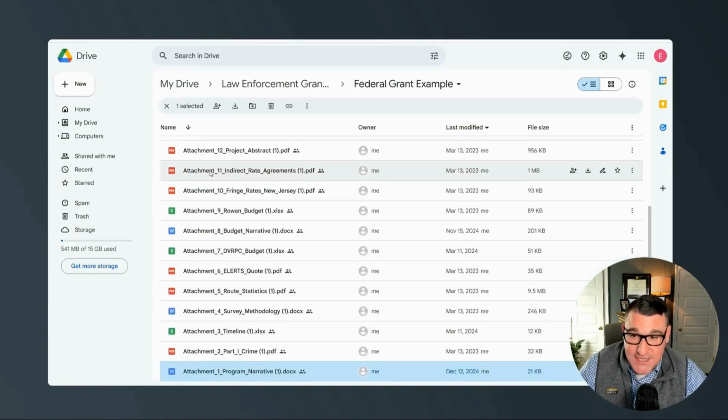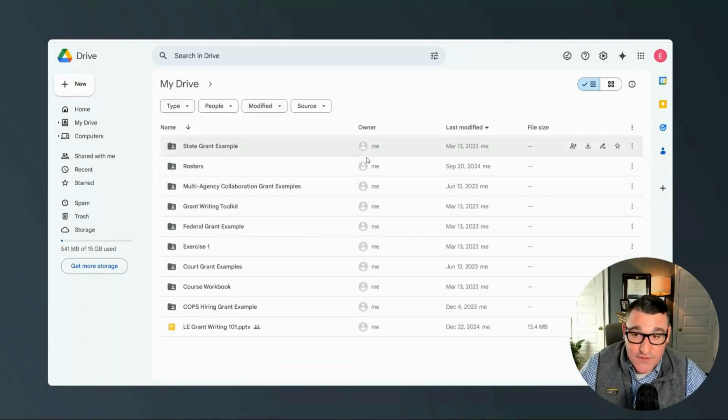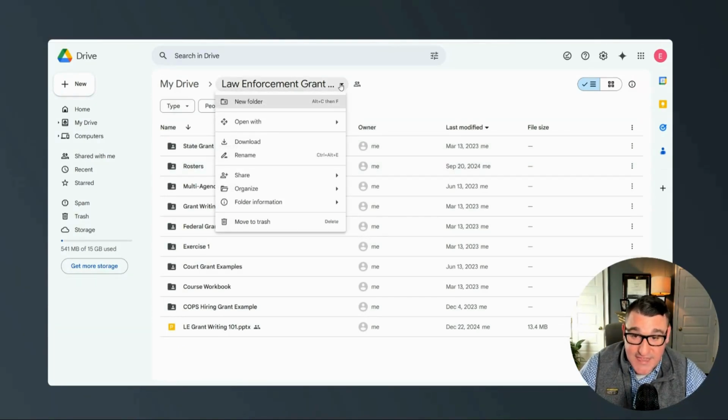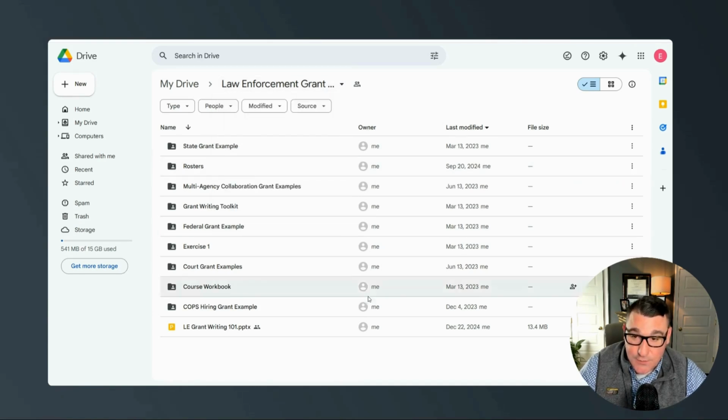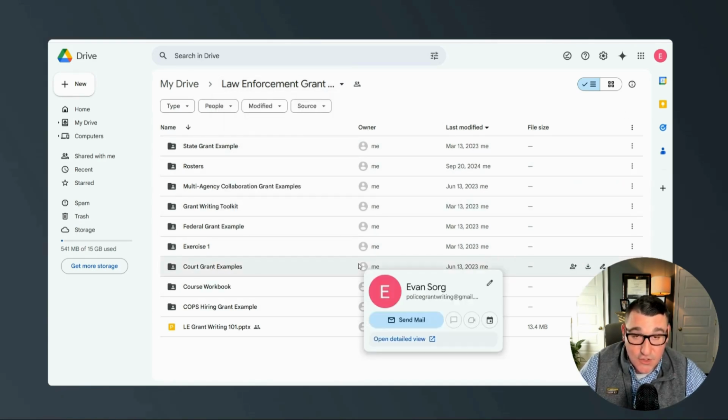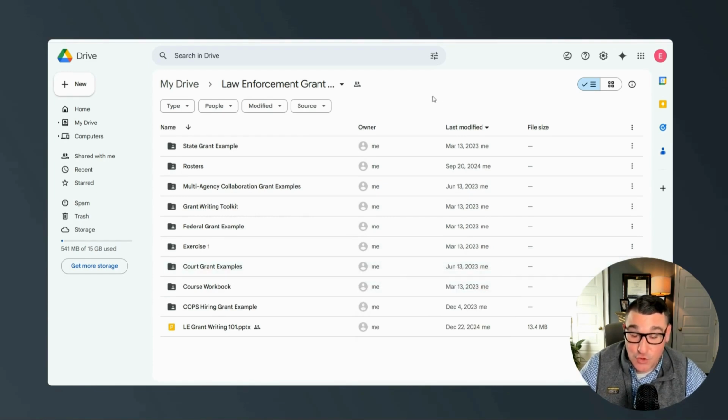My suggestion is that you download the entire folder, and how you can do that is if you click this little down arrow here and you click download. This entire folder will end up wherever you'd like to save it, which could be on your desktop, your own drive. If you've got a thumb drive you want to put it on, doesn't matter. But once you have physically downloaded it from the Google Drive that we're sharing here, then it's yours and you can make edits and it's not going to impact anybody else. So just an important thing to point out.